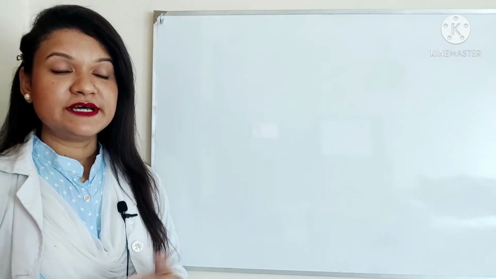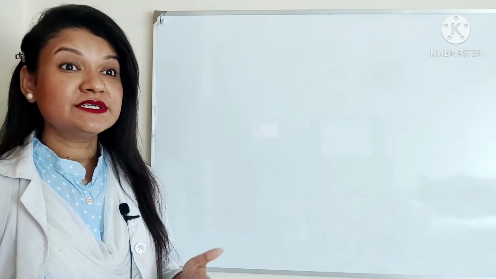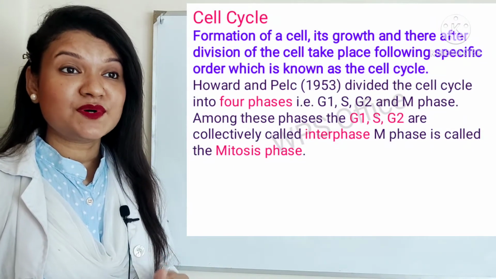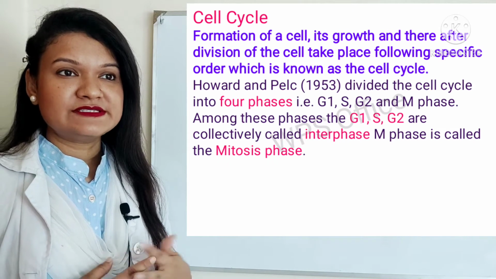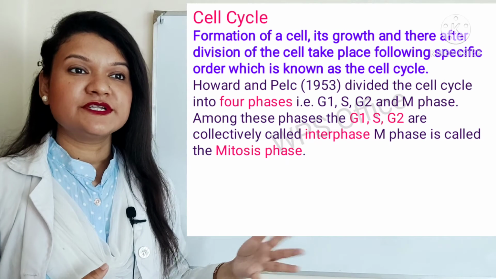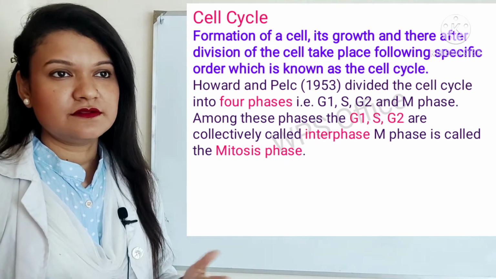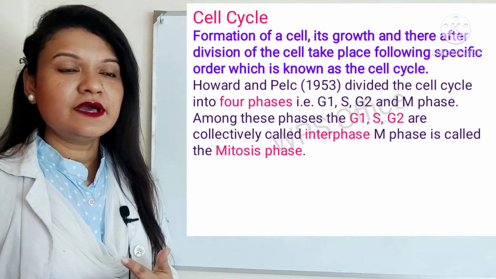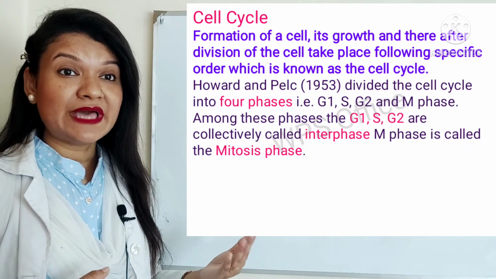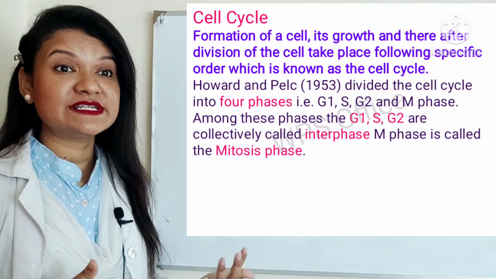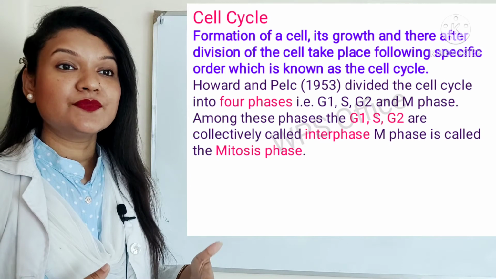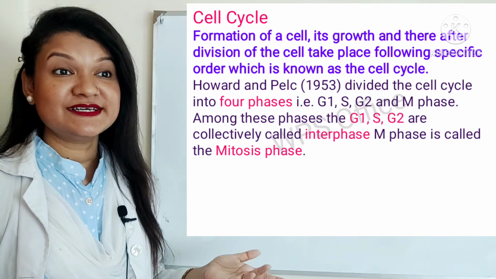reproduction. Now, I will go to another topic, that is cell cycle, and this is very important for you, cell cycle. So, I will give the definition of cell cycle in the beginning. Formation of a cell, its growth and thereafter division of the cell take place following a specific order, which is known as the cell cycle.